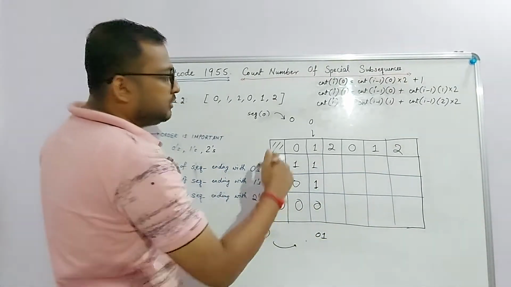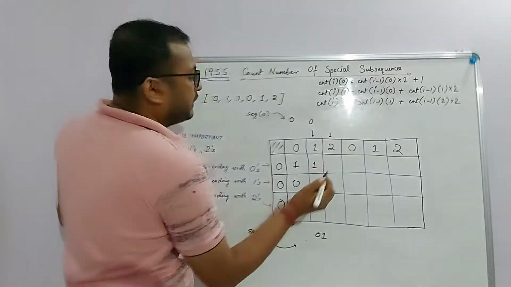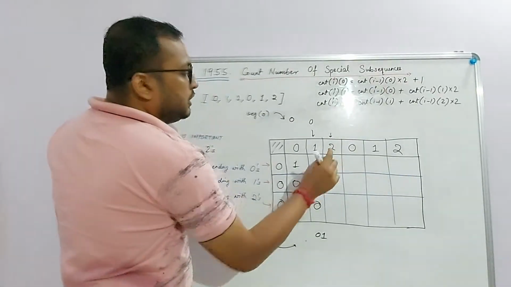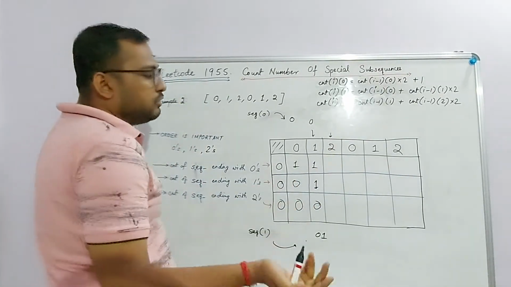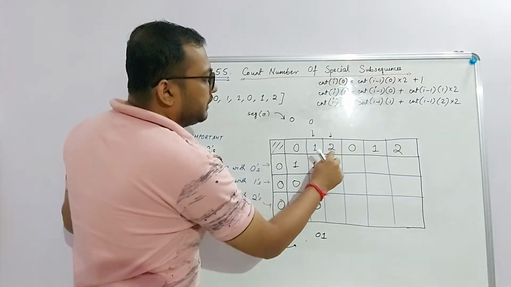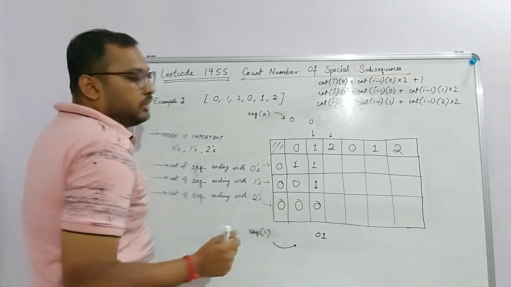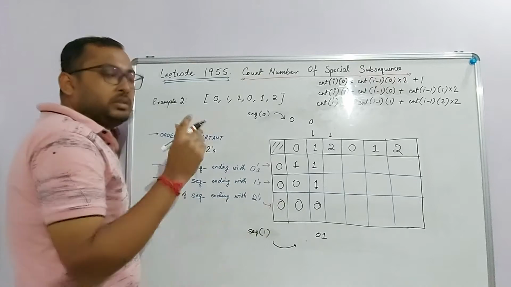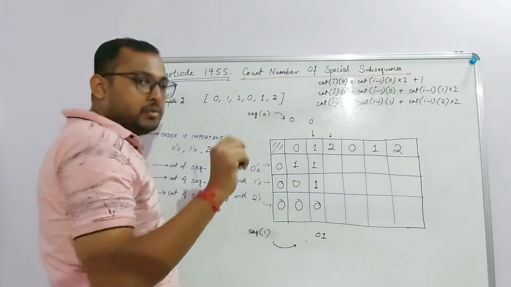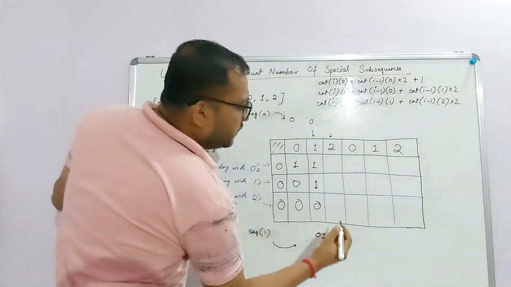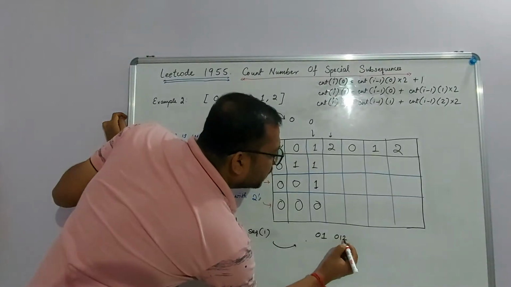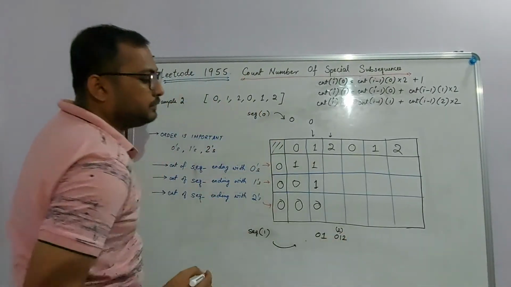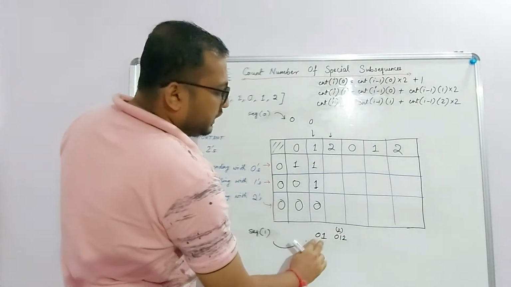Okay, let's move ahead for this particular index. Now I got a 2. So whenever I get a 2, how many sequences can I make for this particular value which are ending with 2? For all the sequences that are ending with 1, I can append a 2 at the end. So that means 0, 1, 2 is the sequence that is ending with 2. Okay, because here I can just append a 2 at the end.